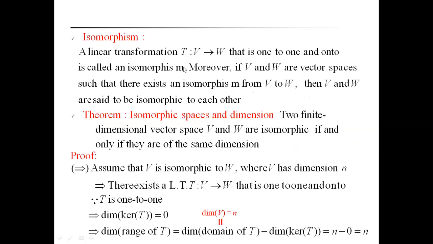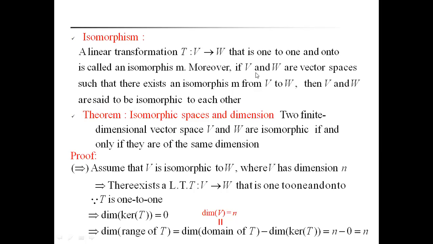Isomorphism. A linear transformation T, a mapping from V to W, that is one-to-one and onto, is called an isomorphism. In functions also we define isomorphism. A one-to-one onto mapping is called an isomorphism. The same definition we apply for linear transformations. A linear transformation T from V to W that is one-to-one and onto is called an isomorphism.